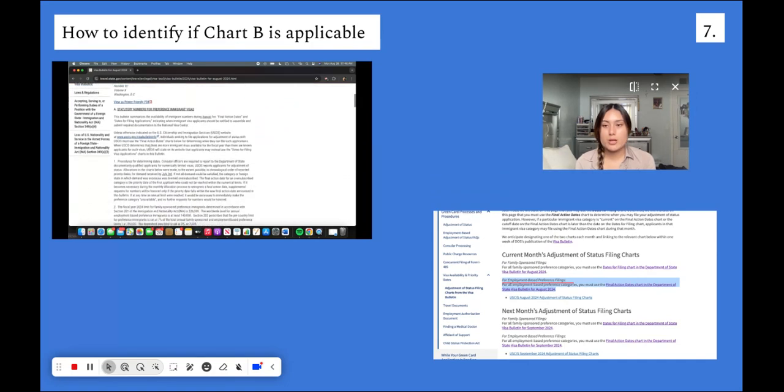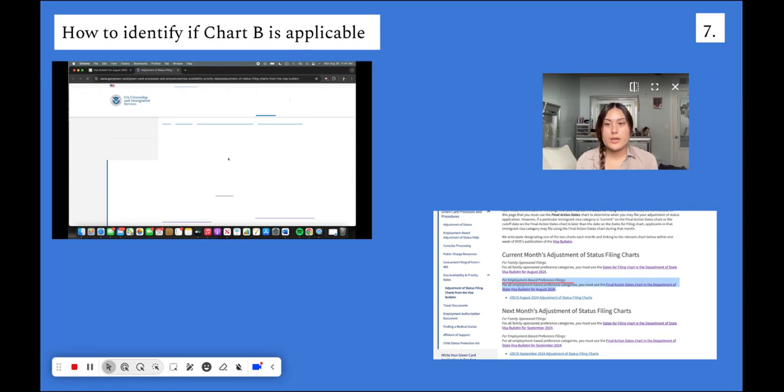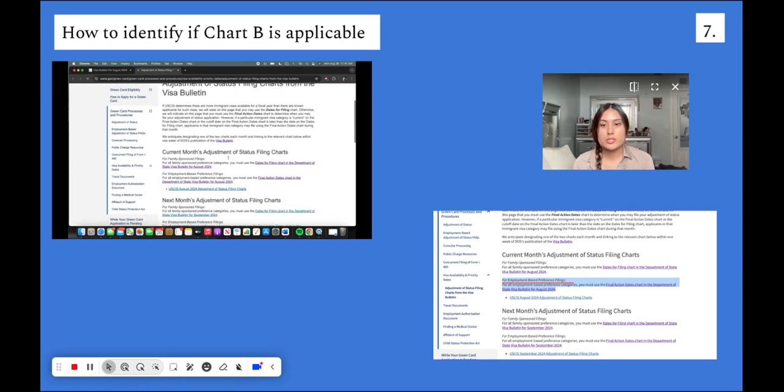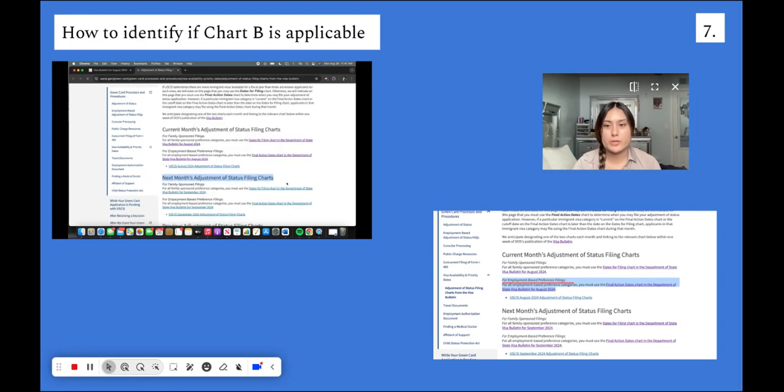Now, instead of scrolling all the way down to the bottom, there should be a link that appears pretty soon on. It is this one right here. You can click on it, and it is going to direct you to an external link. You're going to click on the button that says Go, and then it says right here, Adjustment of Status Filing, and you're going to look for the current month's adjustment of status filing charts. And remember, we are looking for employment-based preference filings. You can also look at the next month's one, but we're specifically going to look at the current month's.